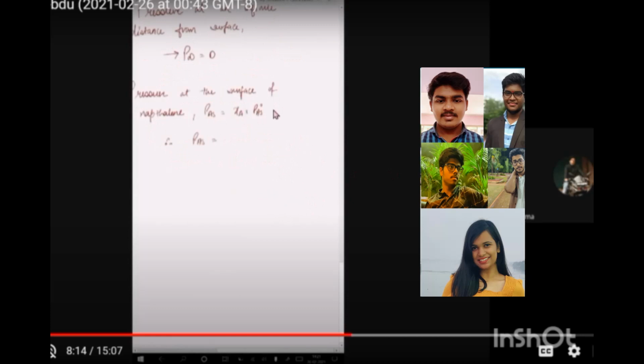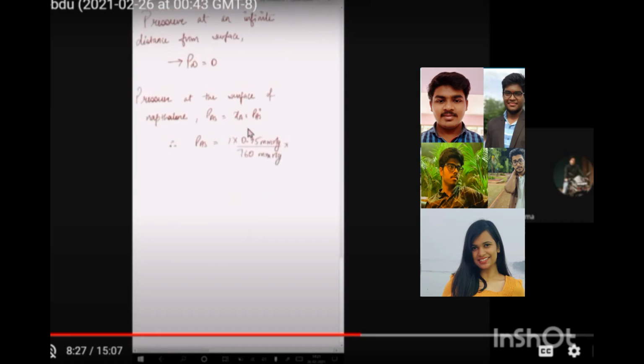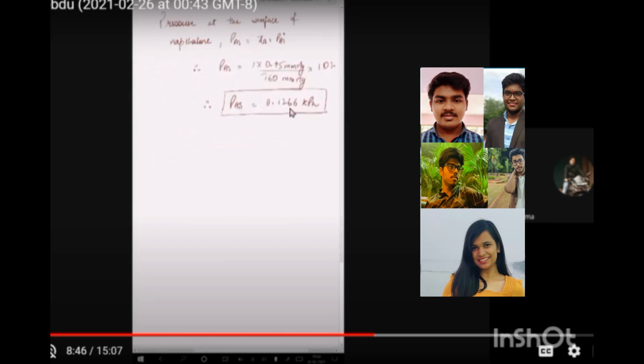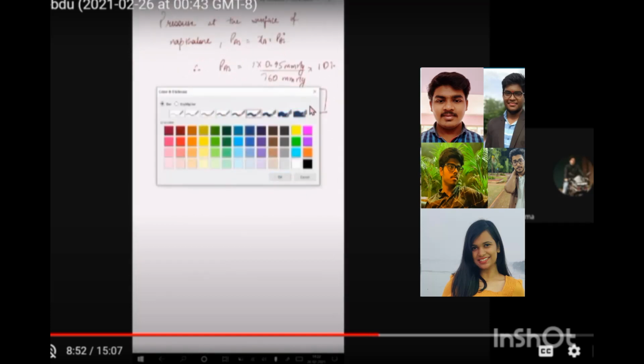On the surface of the naphthalene ball, the total pressure will be the sublimation pressure, and XA is going to be 1. Why? Because naphthalene is pure naphthalene, so the mole fraction will be 1. The sublimation pressure given in the question is 0.95 millimeter of mercury. We convert it into kilopascal and get the sublimation pressure equal to 0.1266 kilopascal, which is the pressure at the surface of the naphthalene ball.